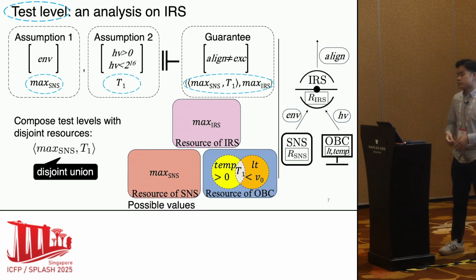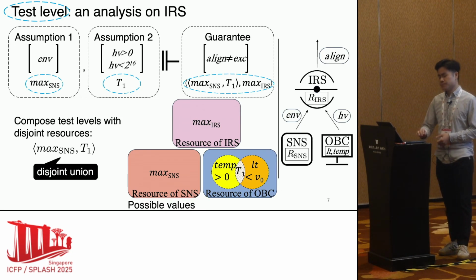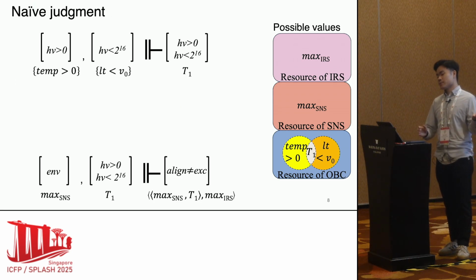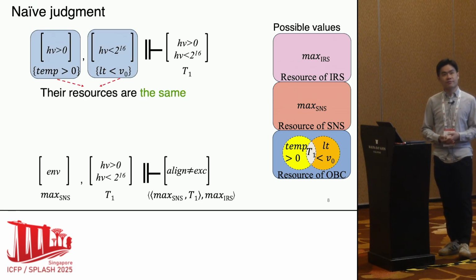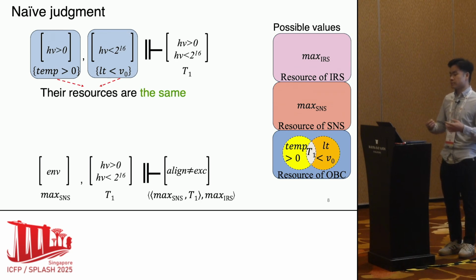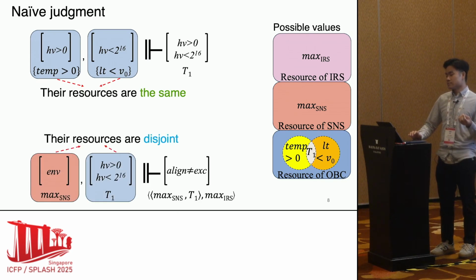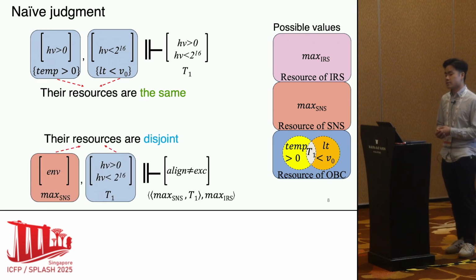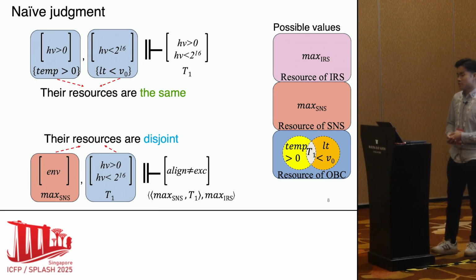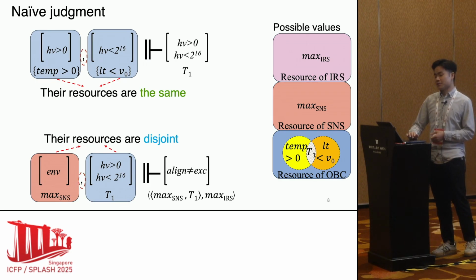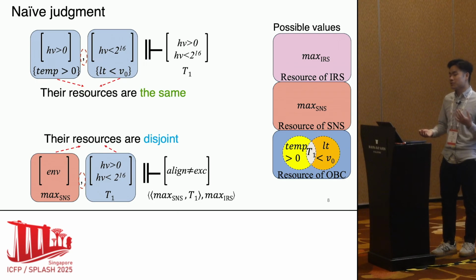Now, we have observed two ways to put assumptions together. In the first judgment, both assumptions are describing behaviors that rely on resources of the same component, the blue OBC. But in the second judgment, the two assumptions are describing behaviors that rely on disjoint resources. But despite these two different interpretations, we put them together using the same separator. We need to find a way to unify these two interpretations.